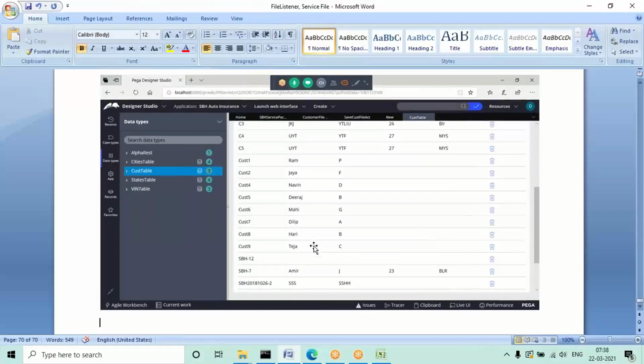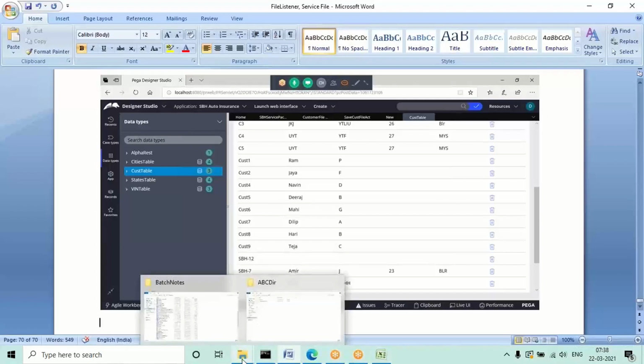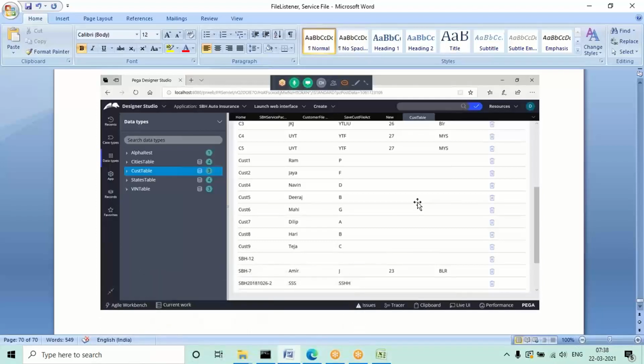Like that, for any listener in real time, the FTP link will be given to you. Without giving this directory path from your system, in real time you will be given the FTP path, the source link, and what to give. That path you will be getting separately in the requirement. Only that particular requirement is different; the remaining is all common. So listeners will be working whenever we have the requirement. For many save actions, we will be using listeners, the file listener, and the service file.